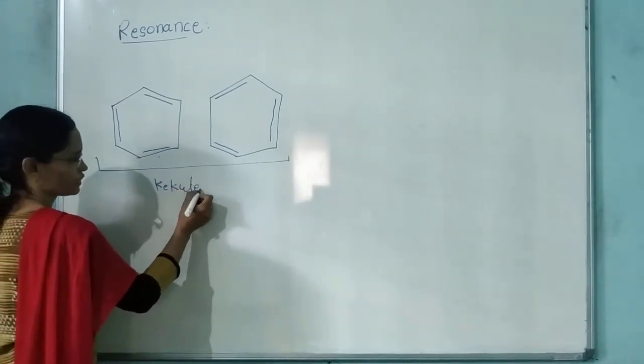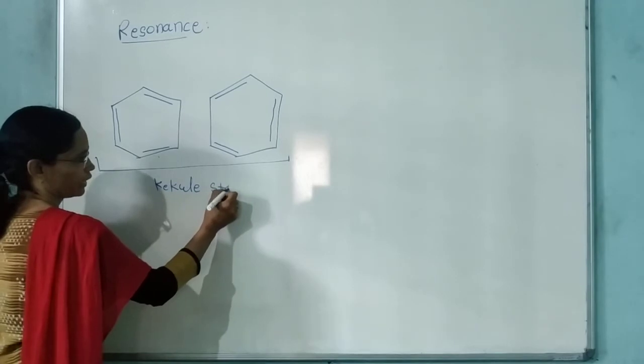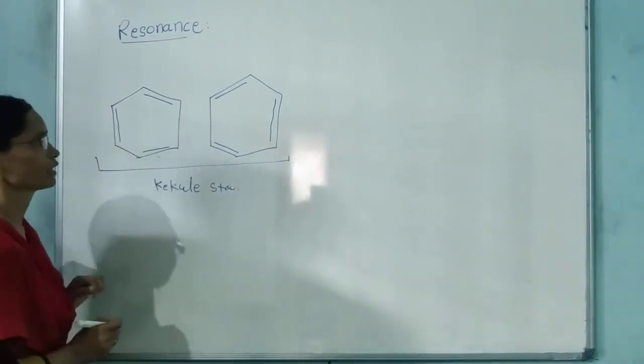These two structures are called Kekulé structures, right?